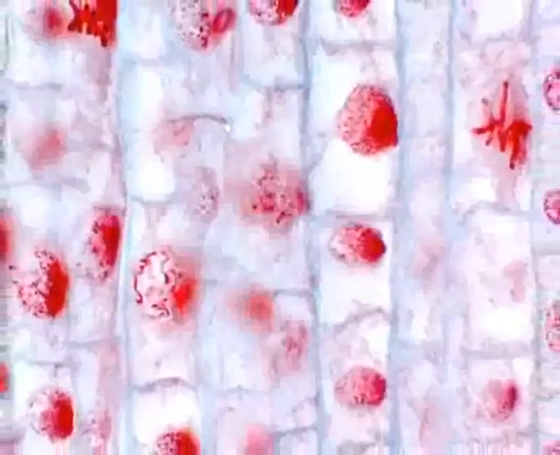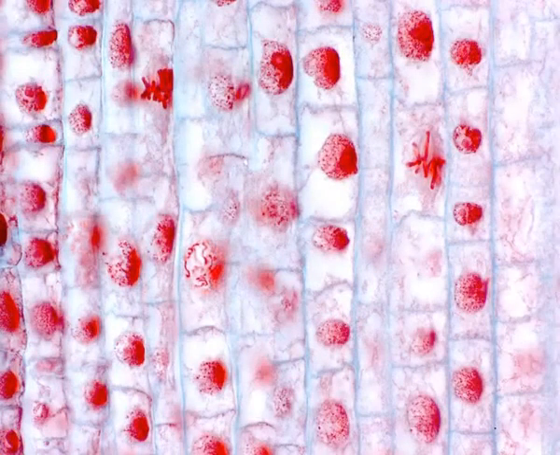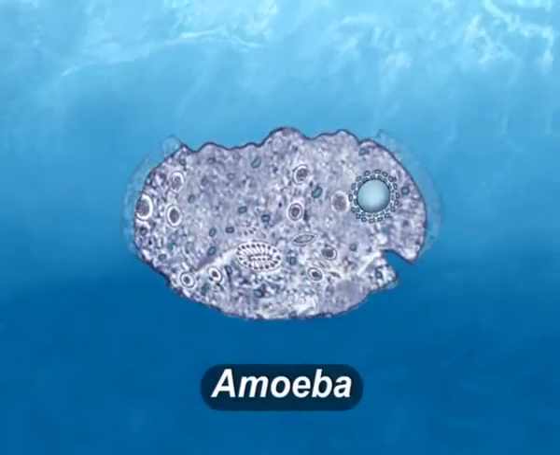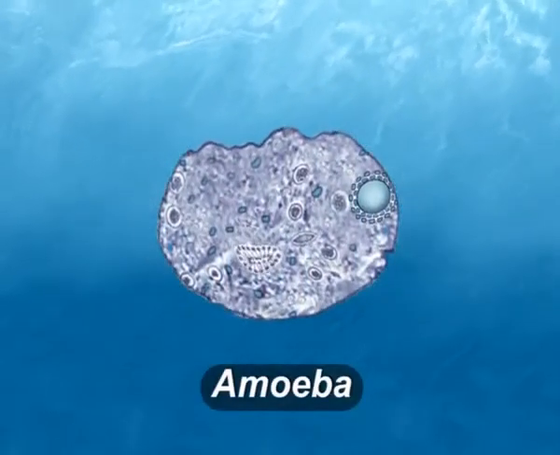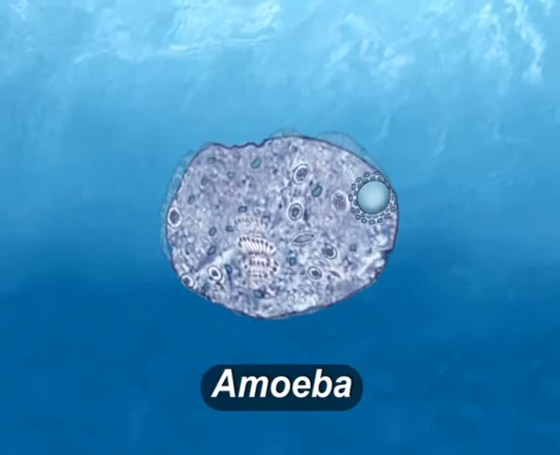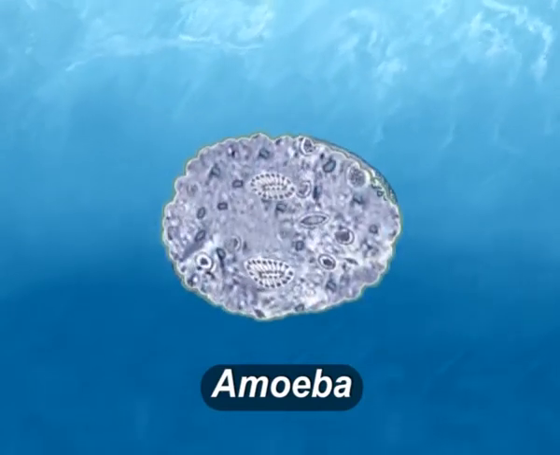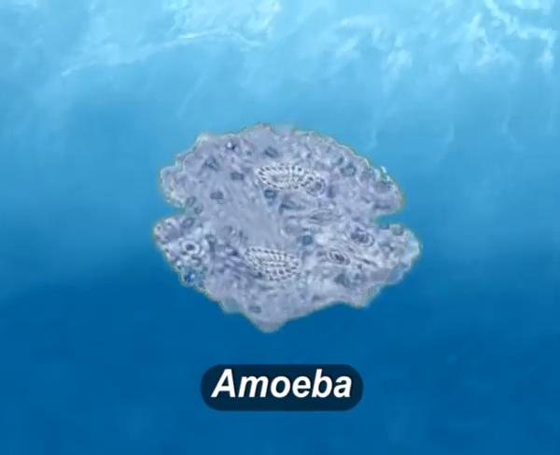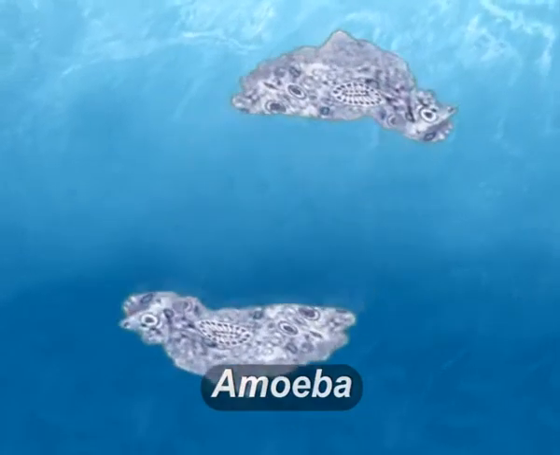New cells are formed from the division of pre-existing cells. In other words, every cell is derived from another cell. In unicellular organisms, cell division is the means of reproduction, just as we see amoeba divides into two.